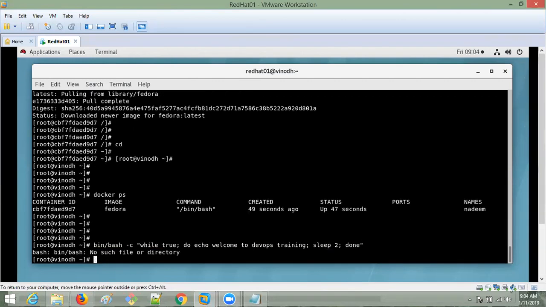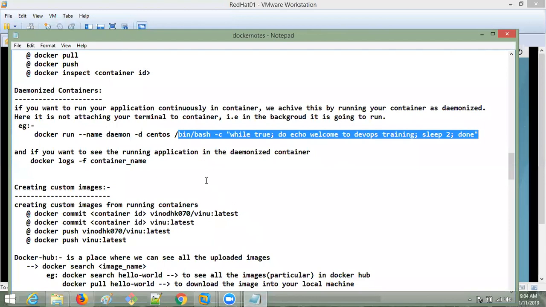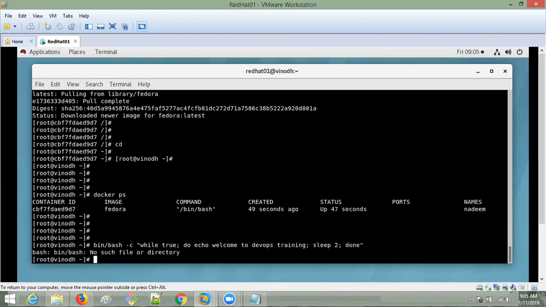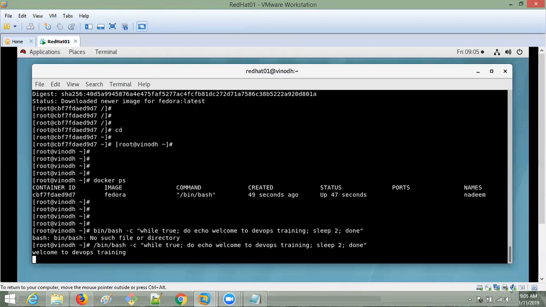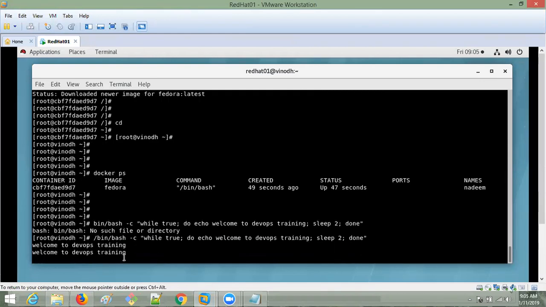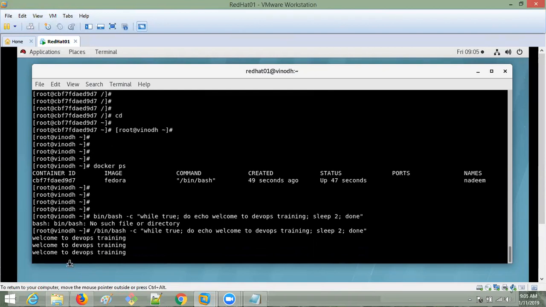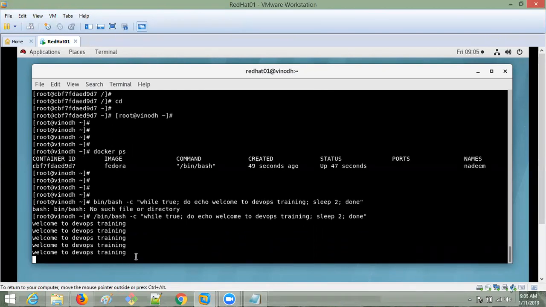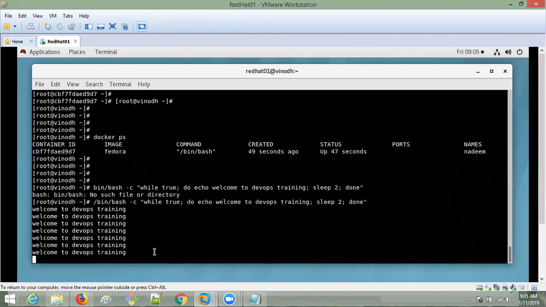Once I hit enter now, see, why is it not working? Did I forget to copy something? Yes, the slash was missed. Now see, every 2 seconds it is running. I gave just one statement, so every 2 seconds it runs. So I took a small application like this.